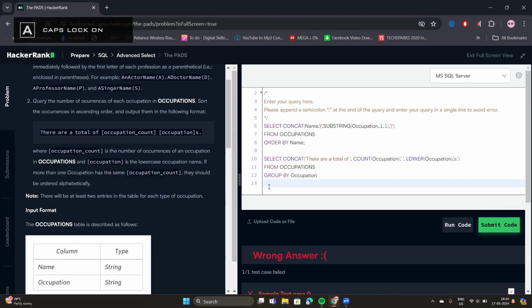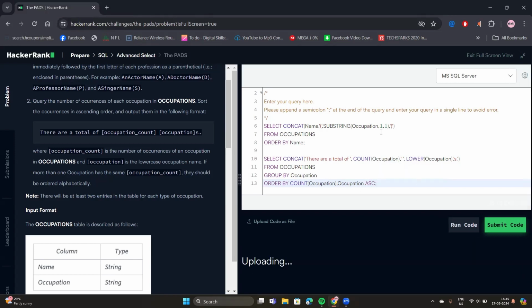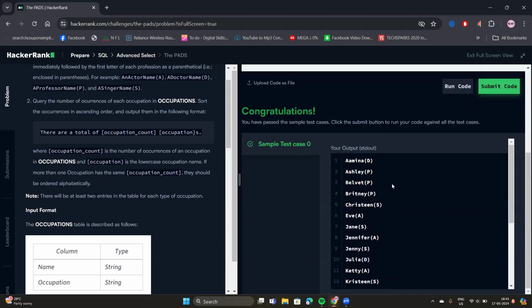For that, we will use the order by command, order by count of occupation. Then if more than one occupation has the same occupation count, they should be ordered alphabetically, right? For the alphabetical order, we can write occupation, then we have to mention ascending, right? And add a semicolon here. I think this should work. As you can see, our code has successfully executed, right?